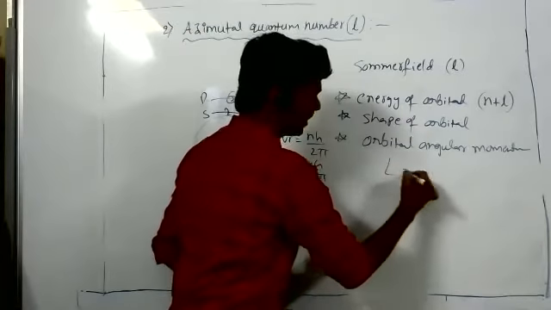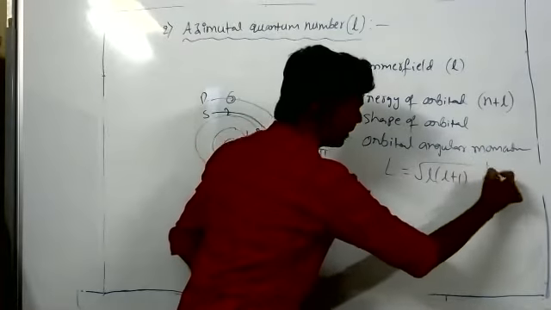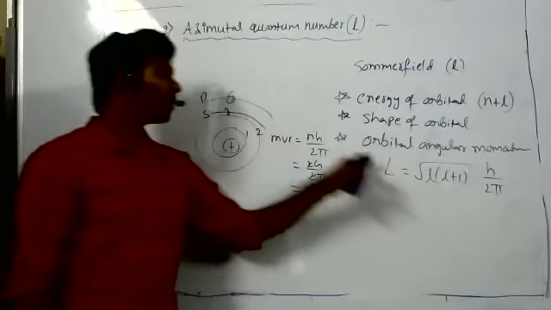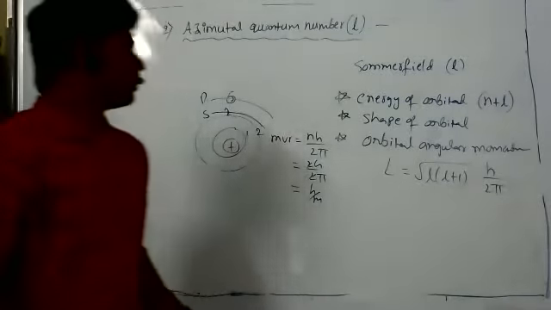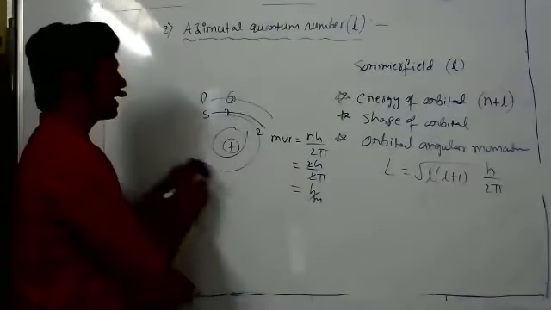The formula is capital L equal to root of l into l plus 1, h by 2 pi. This is the formula. Here we are substituting the l value. We can get the angular momentum of s, p, d, and f orbitals. This is the use of the azimuthal quantum number. Now see how to apply it, how to calculate the values.